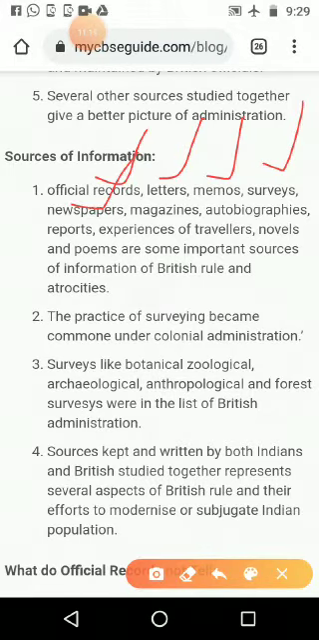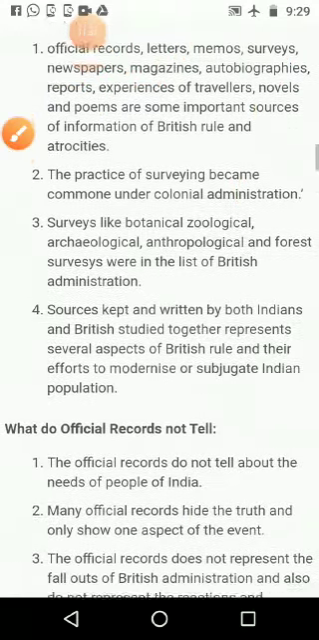Don't think like today's, where 200 or 300 newspapers were available. No. Then magazines of those days, autobiographies of those days, then reports, experience of the travelers. Not only Indian travelers, outside people also came here, and they narrated what they saw here in India. Then novels and poems, even short stories and folklore, everything you can depend on to get information about the British rule as well as the other aristocracies. Not only about them, we will get the earlier stories also.